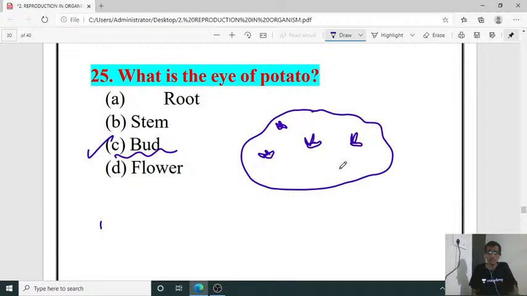Along with that, if you keep that potato as it is for a number of days, we can observe the emergence of a white colored bud, isn't it? It's a modification. It is the eye of potato, responsible for vegetative reproduction. So the right answer is C.